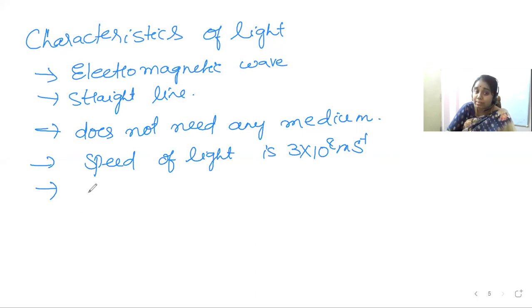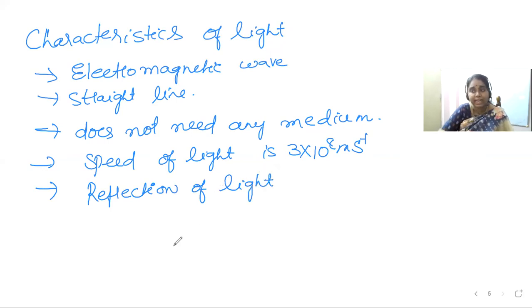Now, next comes the concept of reflection. Reflection is nothing but light getting bounced back from polished surfaces. That is reflection of light, a very important concept. Mostly 100% reflection takes place when the surface is totally polished, like mirrors and polished metal surfaces. Whatever light falls on those surfaces, the bouncing back of light takes place. That is reflection of light.